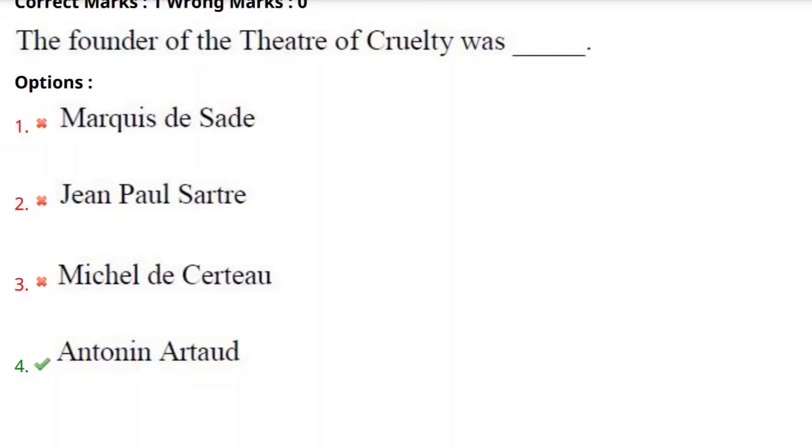Yes, it is a theatrical movement which aimed to give a shock value, or which aimed to shock and terrify the audiences, and this concept was developed during the 20th century by Antonin Artaud. So the founder of the Theatre of Cruelty was Antonin Artaud, and it was started in the 20th century. Let's move towards the next question.